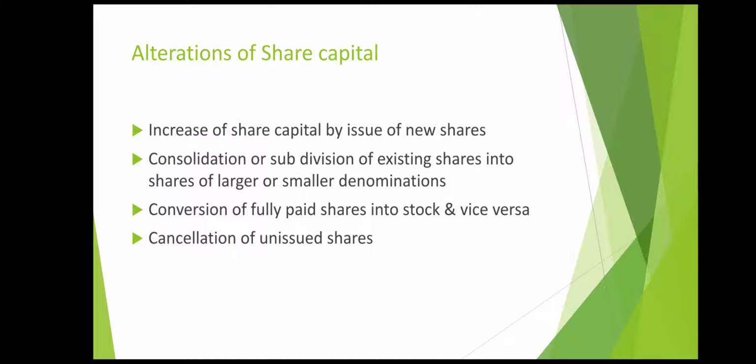Suppose your authorized capital is 1 lakh, and out of that you have issued only 80,000 shares, you can make your authorized capital 80,000. You can cancel those unissued shares, that is 20,000 shares. So this is how you can make alterations in the share capital. Now let us see how to pass journal entries for this alteration of share capital. So let us go through the journal entries now.